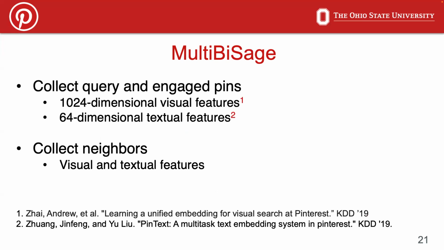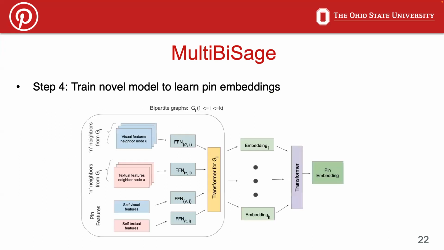Next, we collect the visual and textual features of query and engaged pins. The visual features are computed through a large-scale transformer-based pre-training on Pinterest images, while the textual features are computed using multitask training. We also collect these features from pin neighbors collected in step 2.